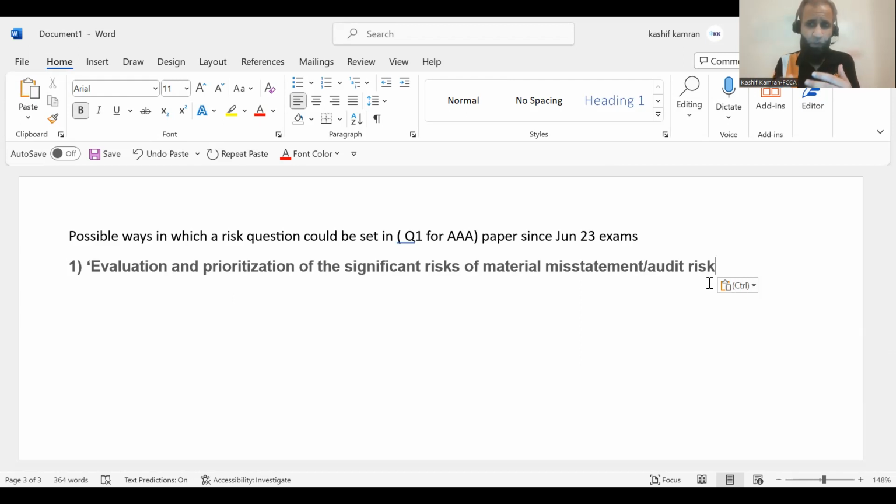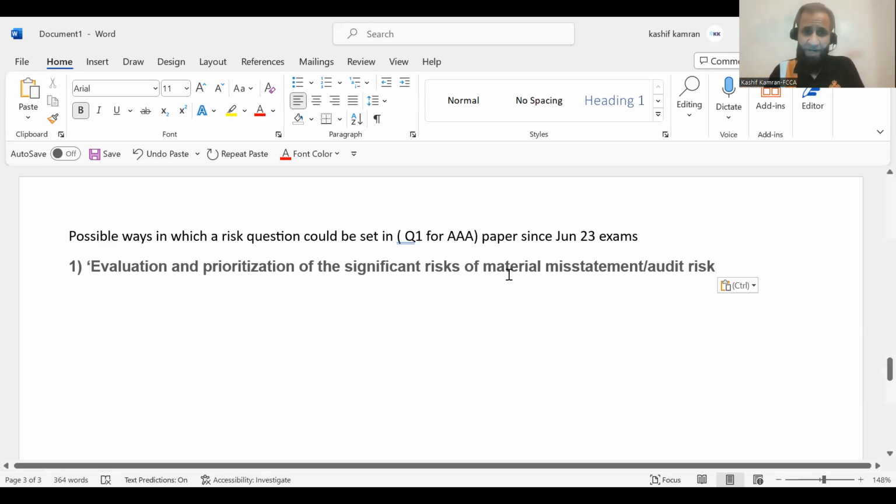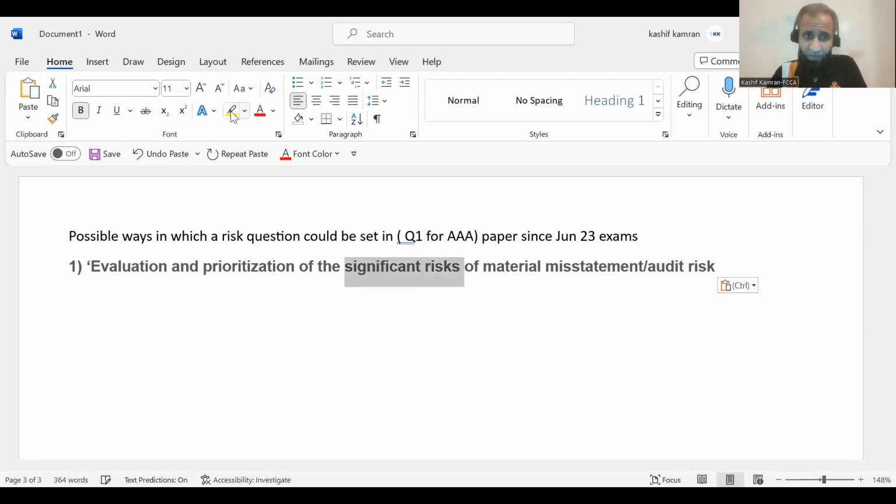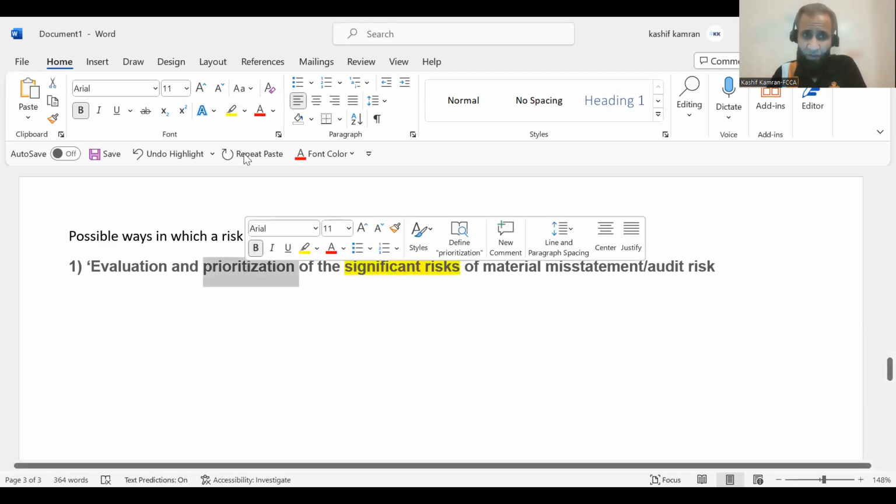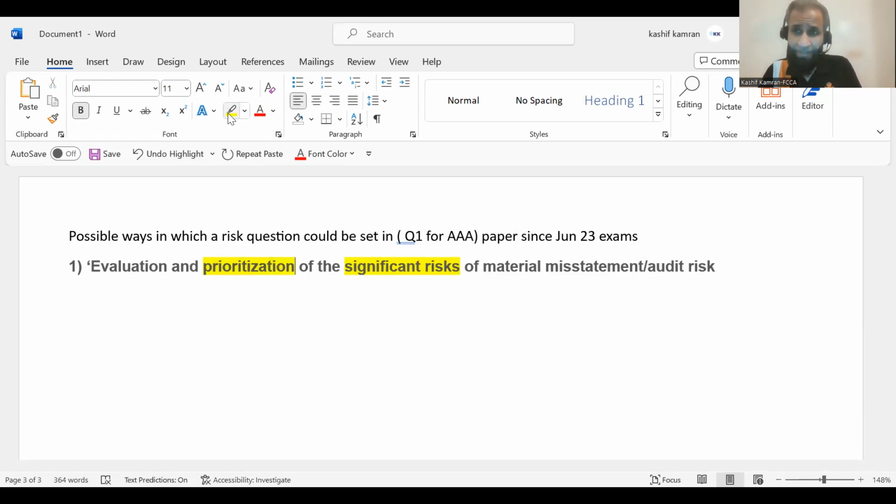So this is the most common way the question around audit risk and ROMM has been coming in since the September 22 exam, since the examiner started to use the terminology significant risk, and started to use the word prioritization in line with the revised ISA 315. So this is something which has been tested since September 22. So I'm not much worried about it.